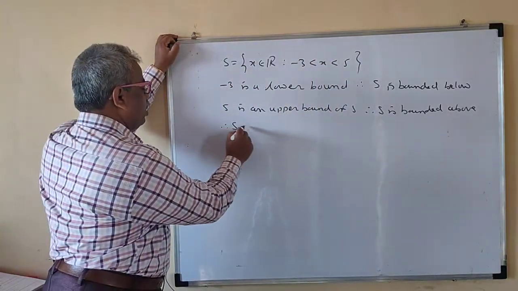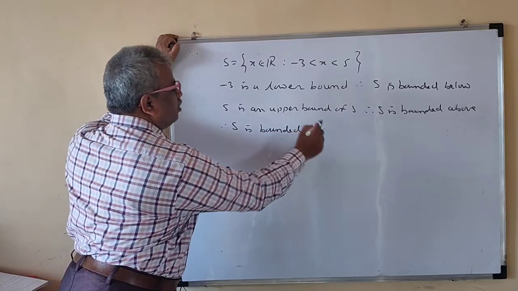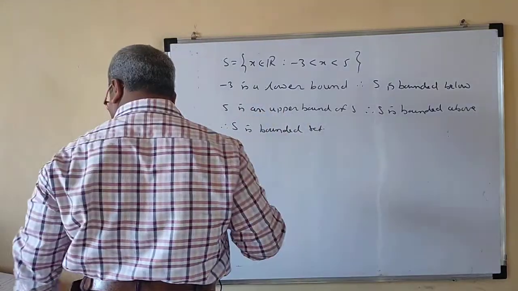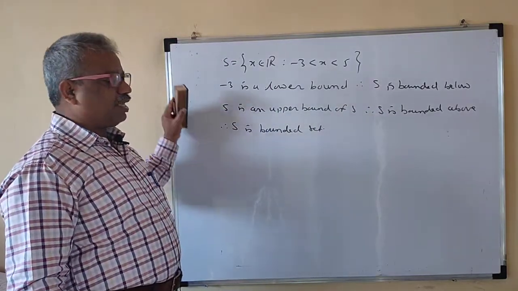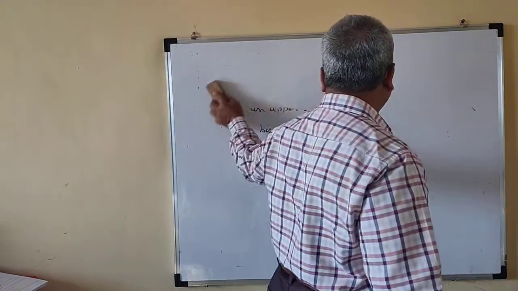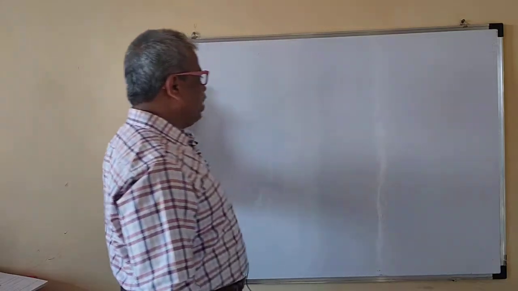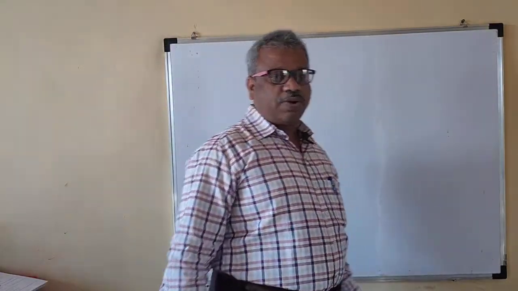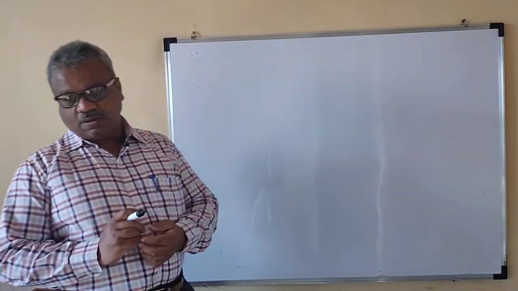Therefore S is a bounded set. I hope it is clear to you when we say that a set is bounded below and bounded above. For bounded below, a lower bound should exist. If a lower bound exists, then it is bounded below. If an upper bound exists, then it is bounded above.